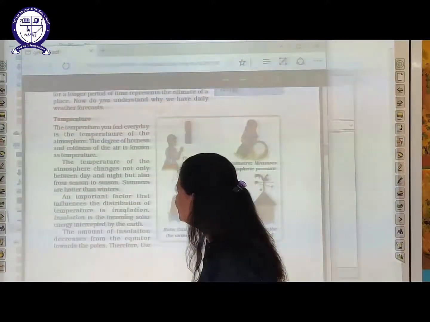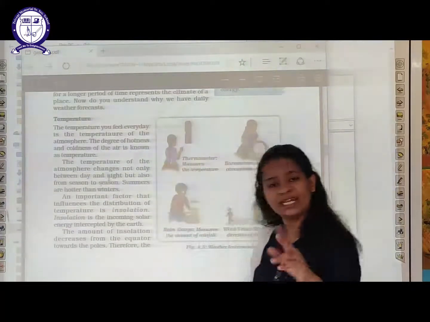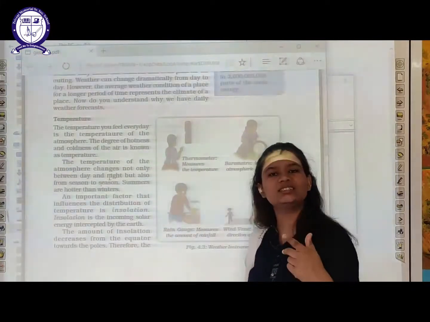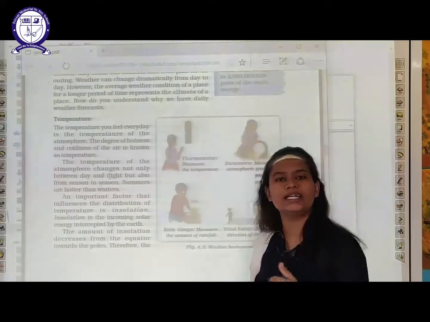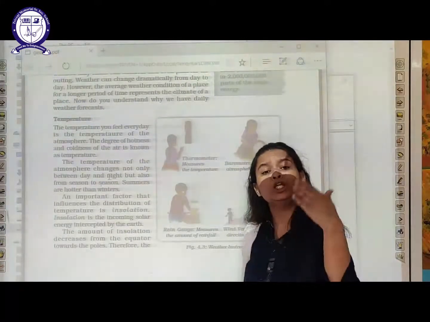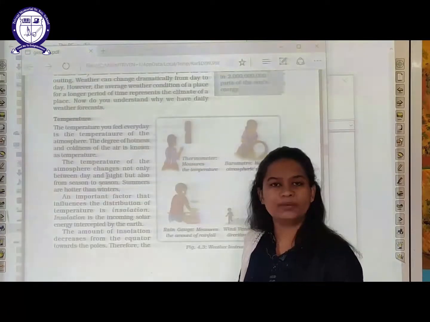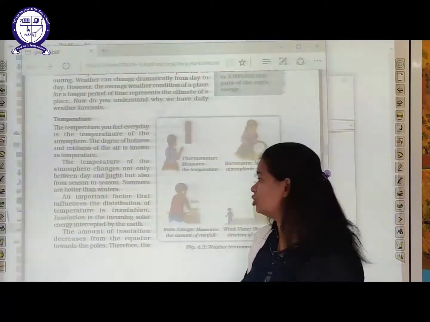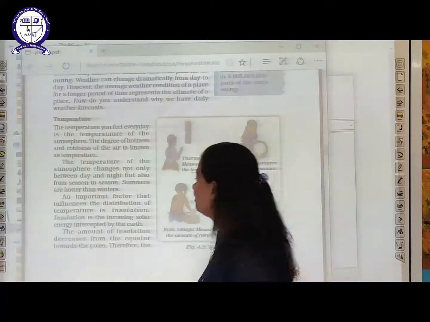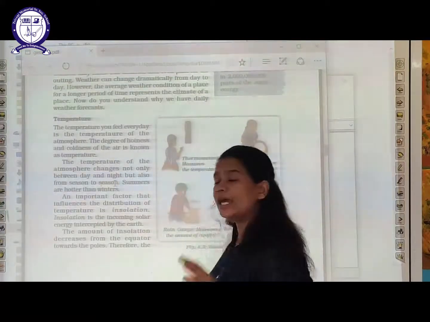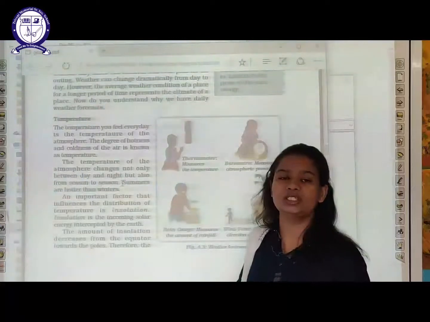And thereafter, students, the temperature of the atmosphere changes not only between day and night. We used to see this now, that in our locality, in the Northern Hemisphere, during daytime, high temperature is there, and at night, low temperature is there. So temperature not only fluctuates between day and night, but it also fluctuates from season to season.